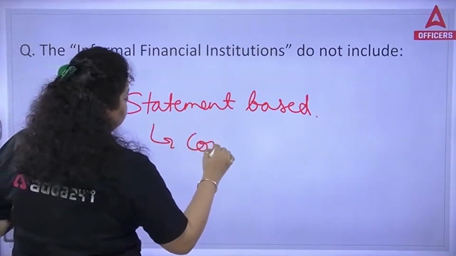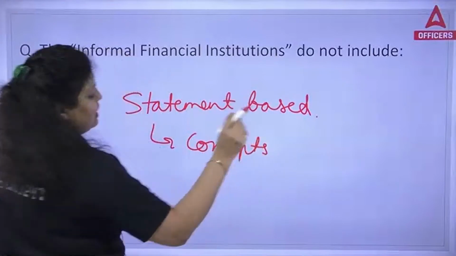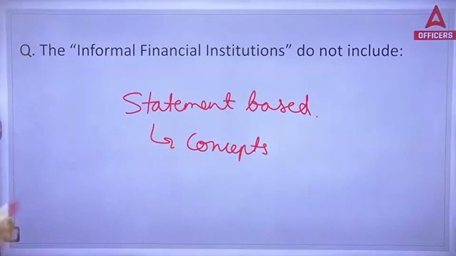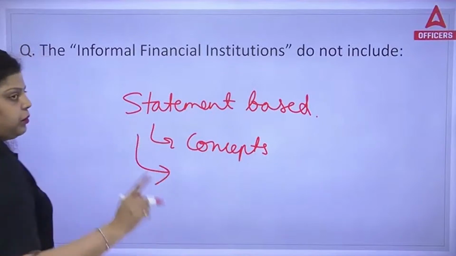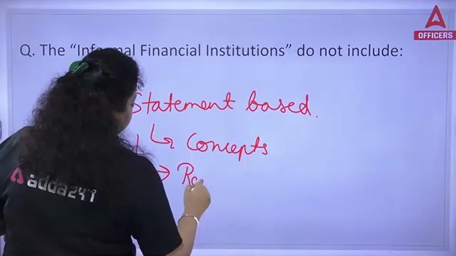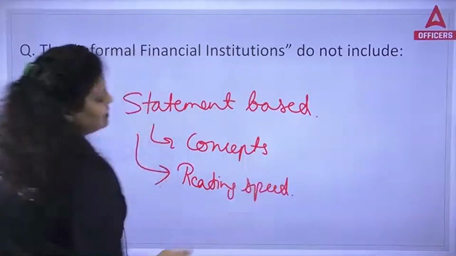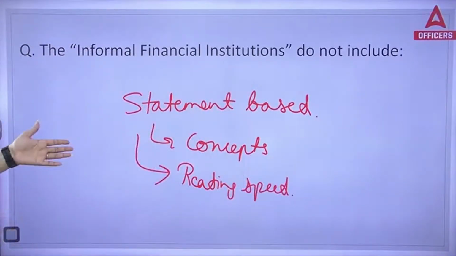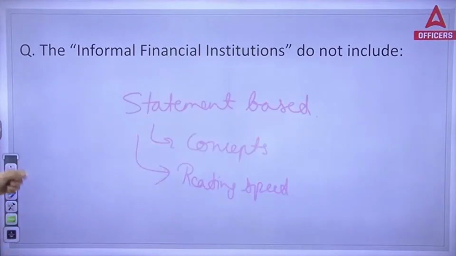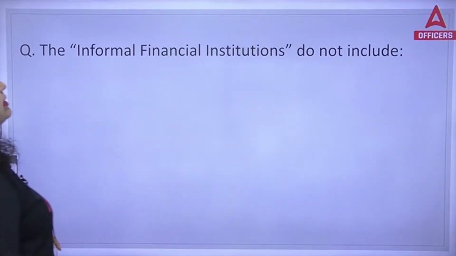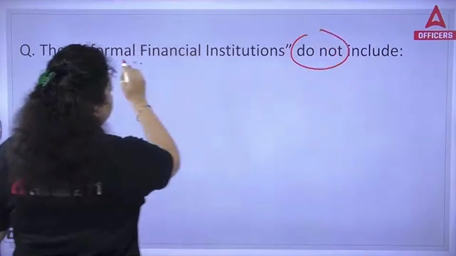First, concepts. You should know each and every concept about a particular topic. And the second thing that is important is reading speed, because statement-wise questions are time-consuming, that's why you need reading speed also.